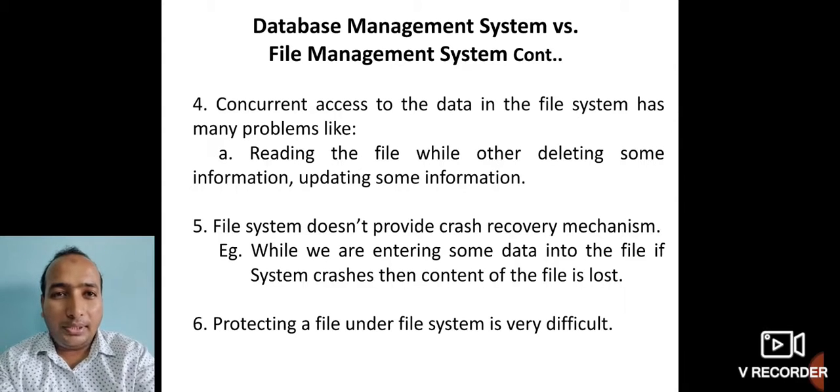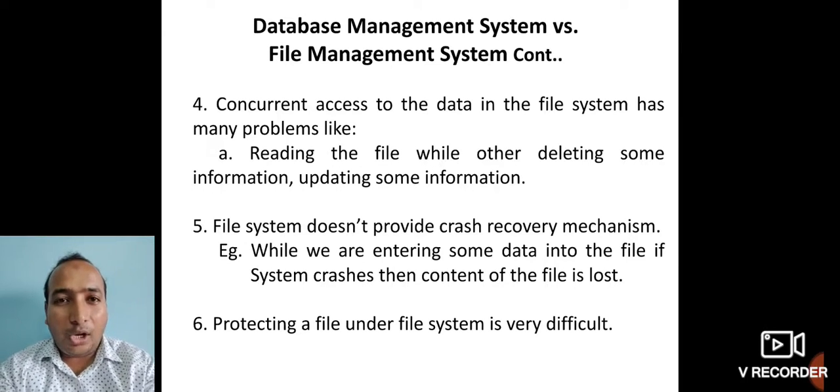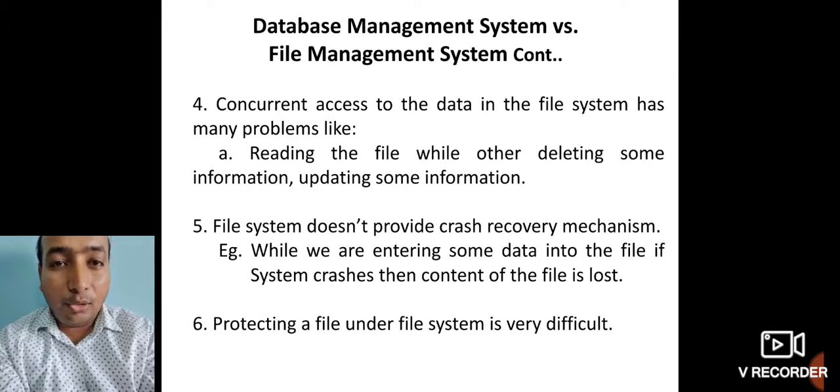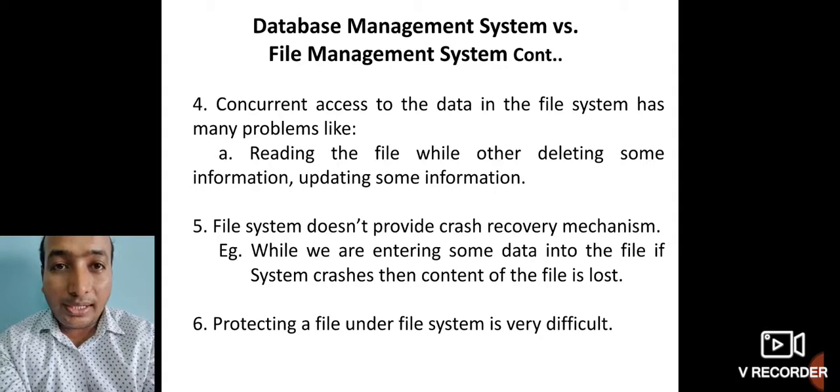See, here the problem is that reading the file while others are deleting or updating some information can cause a serious issue. For example, you are reading the record of an employee and trying to find out the mobile number of a particular employee. At that time, assume that another user is going to update or change the mobile number. At that time, you can get some issues related to concurrent access. So this is one of the things which is going to happen in your file management system.